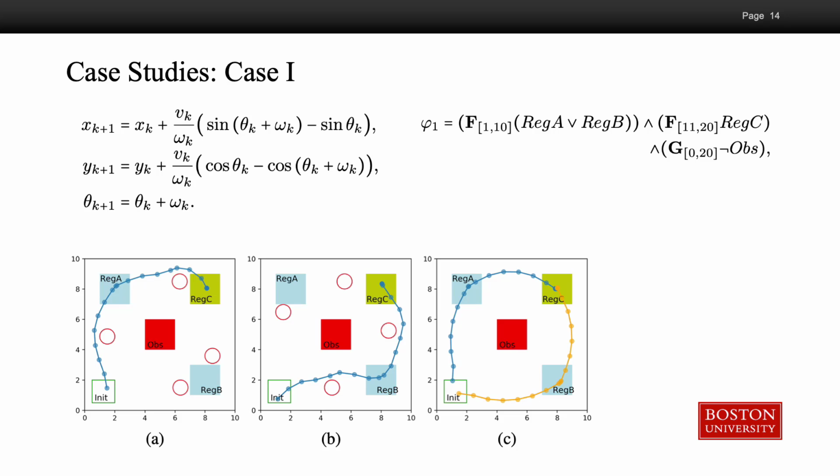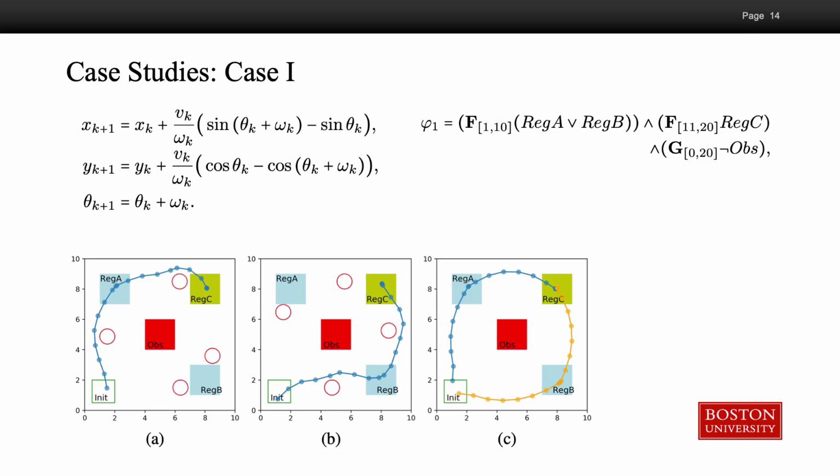Finally, let's look at 2 case studies. In the first one, the specification requires the robot to eventually visit region A or region B in the first 10 steps, and eventually visit region C in the second 10 steps, and always avoid the rectangle obstacle. There are some random circular obstacles in the environment.